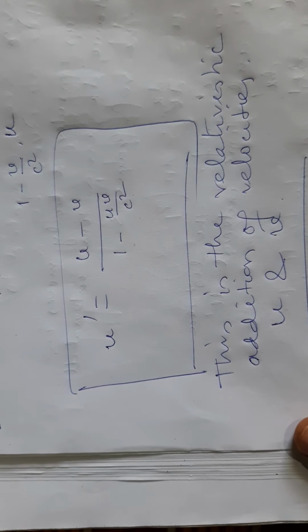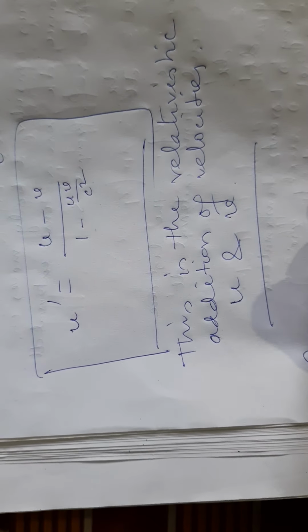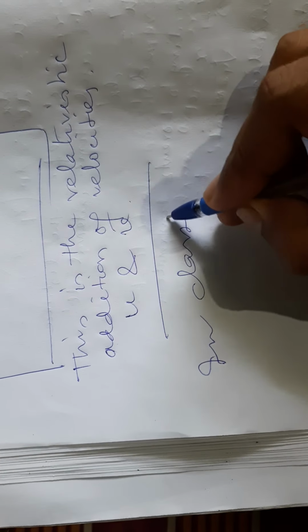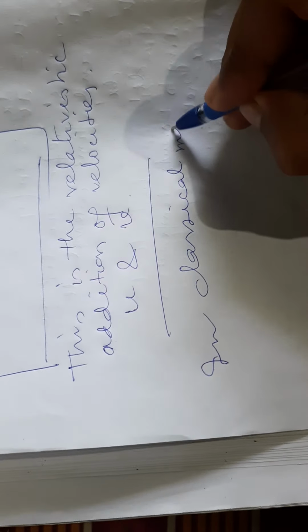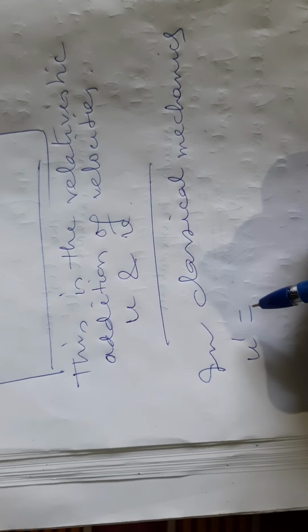In classical mechanics, it will simply be u prime equals u minus v.